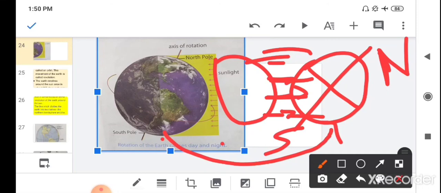I hope this is clear to you all why the seasons change. This is because of the revolution of the earth.